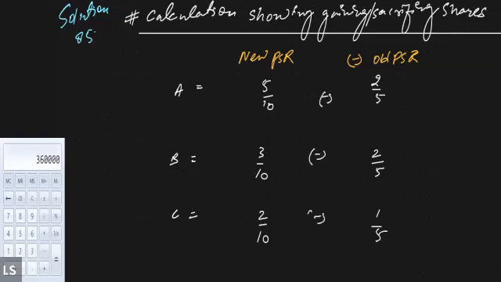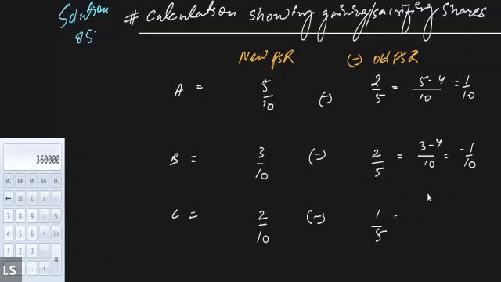Any doubt, anyone? Is this clear? Yes, sir. Okay. Let's see. In order to subtract 2 by 5 out of 5 by 10, 2 by 5 becomes 4 by 10, so 5 minus 4, that will be 1 by 10. And for B, it will be 3 by 10 minus 4 by 10, so it will be minus 1 by 10.